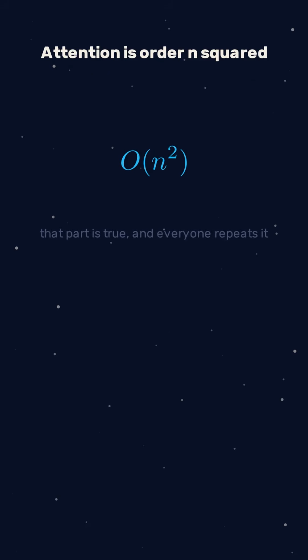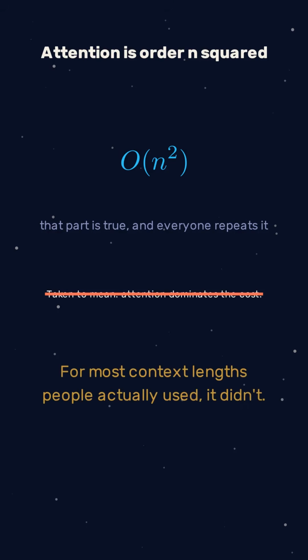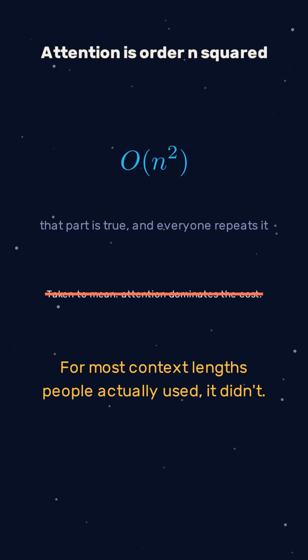Attention is order n squared. That's true, and it's taken to mean attention dominates a transformer's cost. For most context lengths people actually used, it didn't.